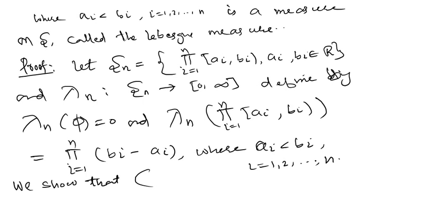What's the notation for measure space? I think it is X, then semi-ring, then mu. Here X is Rn. So this is what we actually have to prove: that (Rn, S_n, lambda n) is a measure space.